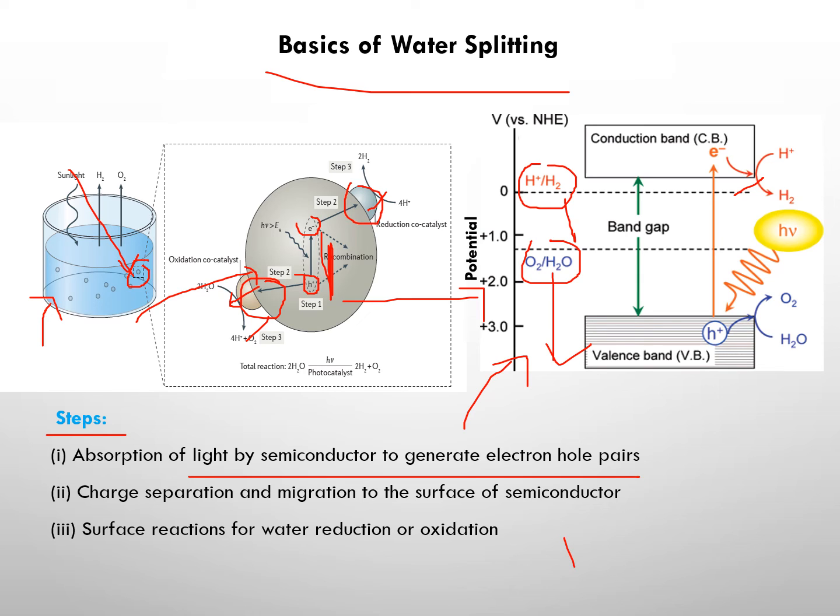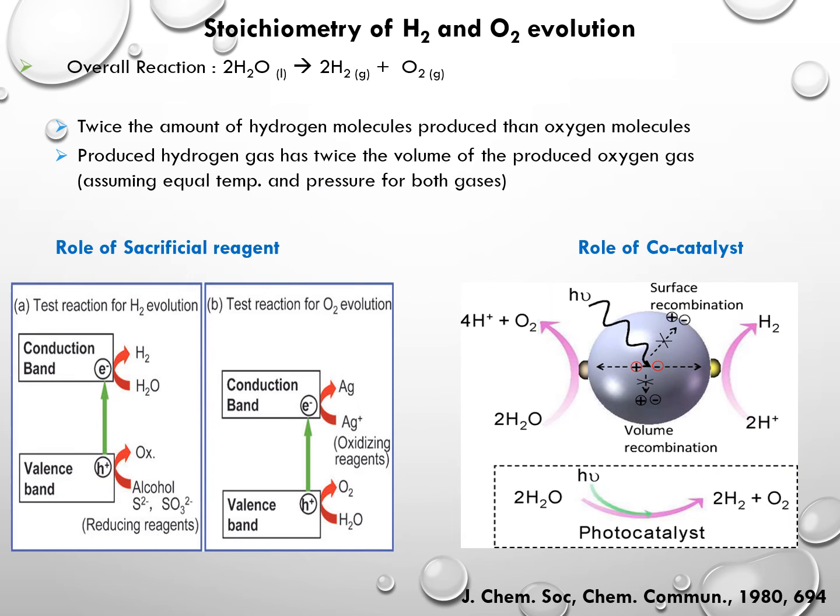Then only can we split H2O into H2 plus half of O2. Okay, in this way we'll get the products.